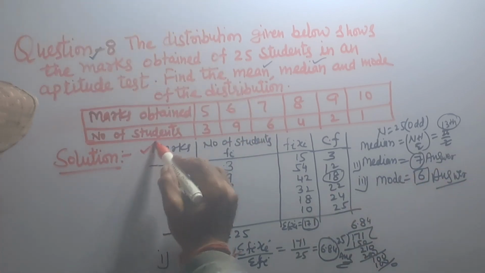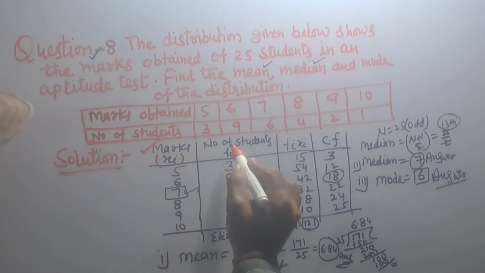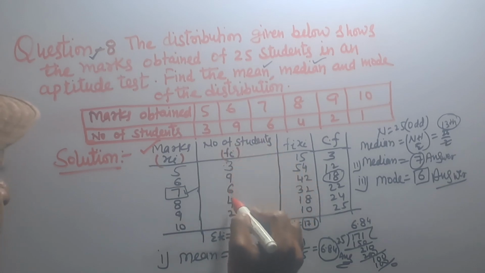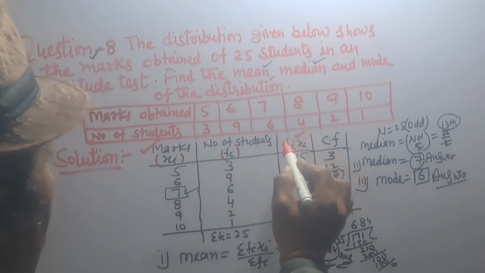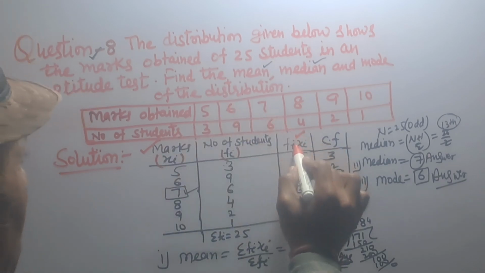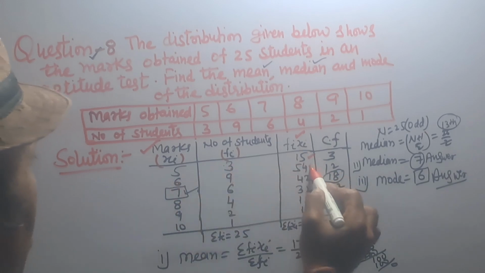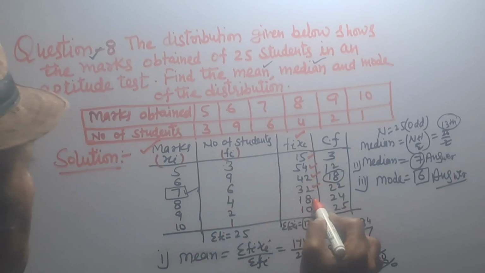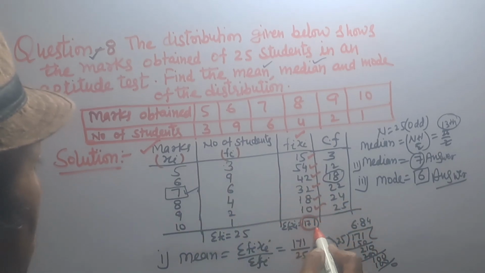Answer. Given marks, that is xi 5, 6, 7, 8, 9, 10, and number of students frequency 3, 9, 6, 4, 2, 1. First we find mean. Product of fi and xi: 3 5s are 15, 9 6s are 54, 7 6s are 42, 8 4s are 32, 9 2s are 18, 10 1s are 10, and their sum is 171.